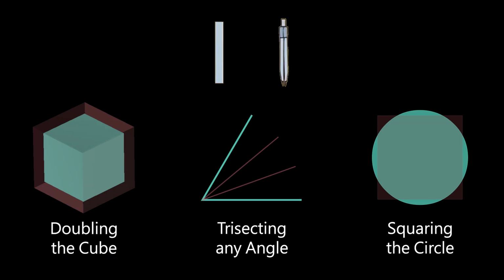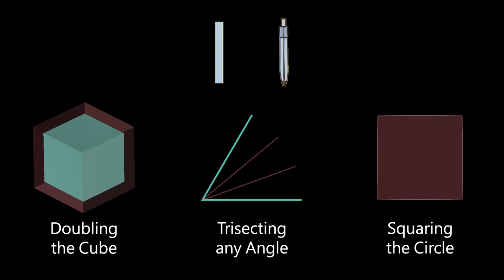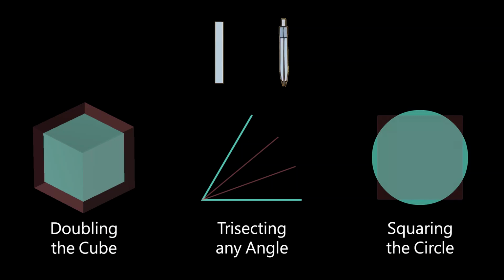The problem of doubling the cube asked for the construction of a cube with a volume double that of a given cube. The problem of trisecting any angle required dividing any given angle into three equal parts using a ruler and compass. The problem of squaring the circle asked for the construction of a square with an area equal to that of a given circle.